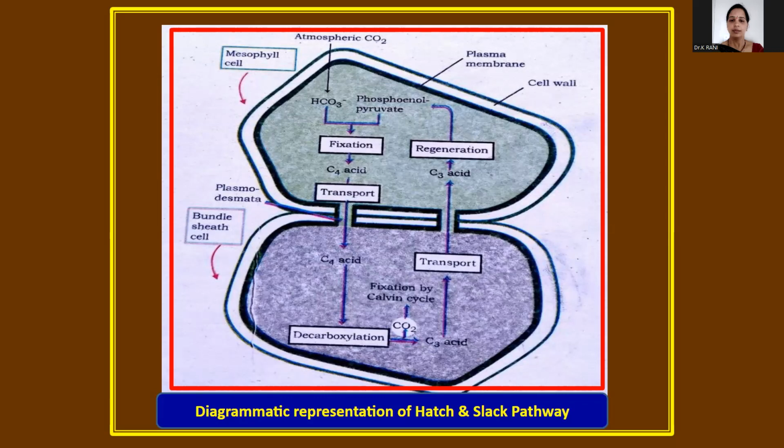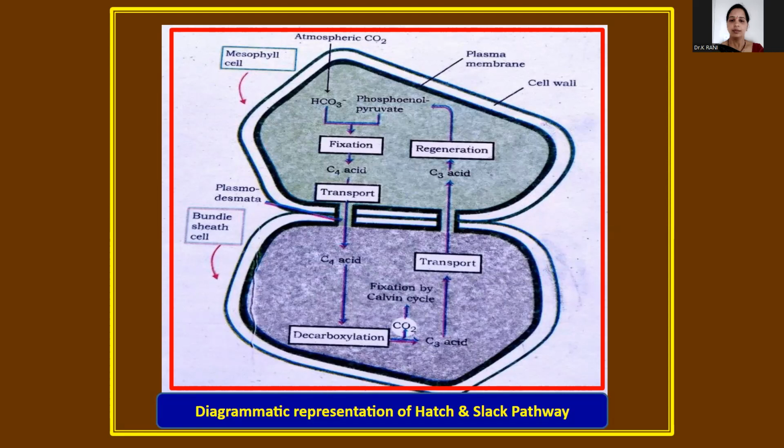First, atmospheric carbon dioxide combines with phosphoenol pyruvic acid, which is present in the leaf anatomy of C4 plants, to form oxaloacetic acid. Then it is reduced to malic acid.